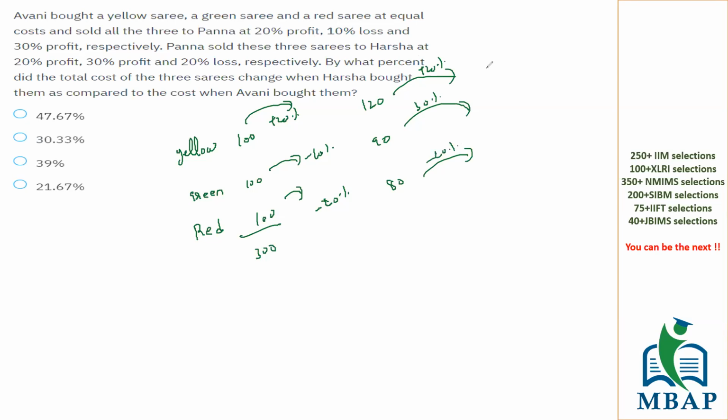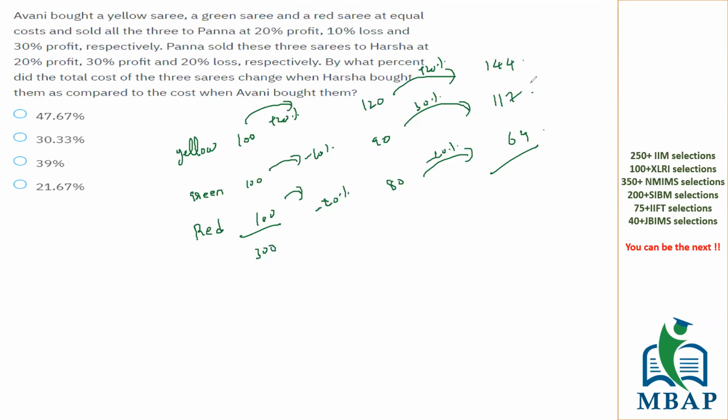So on 120, if there is 20% profit, it will become 144. On 90, if you give 30% profit, it will become 117. And on the third one, if you give 20% loss, how much will it be? What is the sum of 144 plus 117 plus this third value? What is going to be the sum of this?